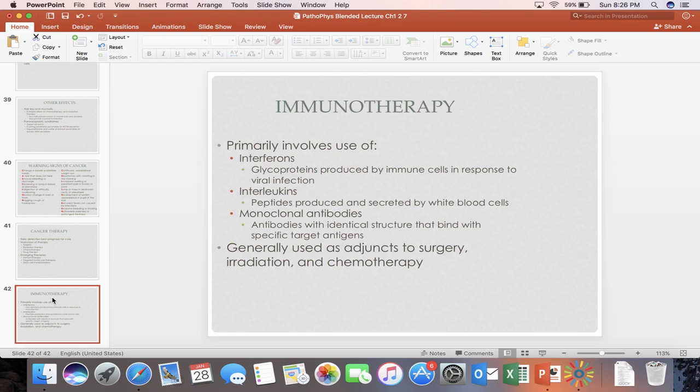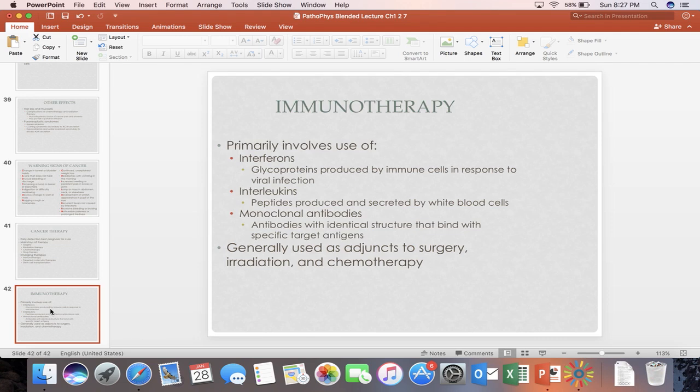Immunotherapy primarily involves interferon, interleukin, and monoclonal antibodies, and it is generally used as an adjunct therapy to surgery, irradiation, and chemotherapy, not a primary therapy. Interferon is a glycoprotein produced by your immune cells in response to viral infection.